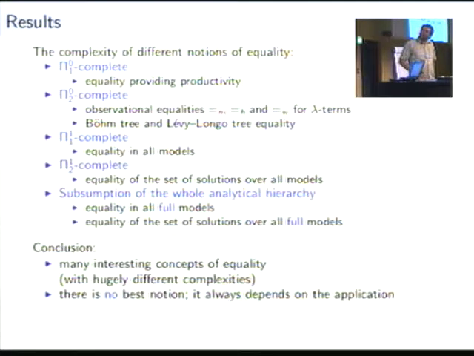Okay. The conclusion is there are many interesting concepts of equality that have largely different complexities. There is no best notion of equality. I hope I conveyed this a bit, that it always depends on the application. If you want to model non-determinism, then none of the suggestions that I've shown will help, so then you have to go for the models that Rochu suggested. And if you are interested in exchangeability in functional programs, then probably you will not go for the semantical models, but for these equalities that Dezani and Giovannetti have suggested.